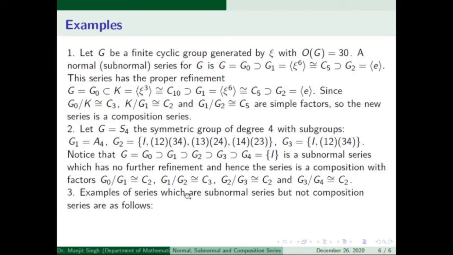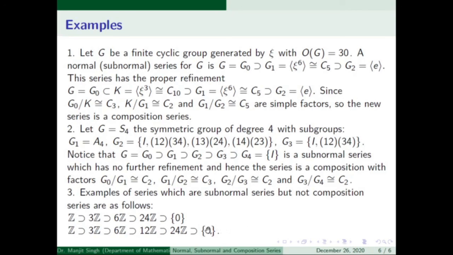Another example is of a series which is a subnormal series but not a composition series. As we know that the set of integers has no composition series, it can be seen from here also. We have this refinement, and this refinement is subnormal, but it is not a composition series. Why?